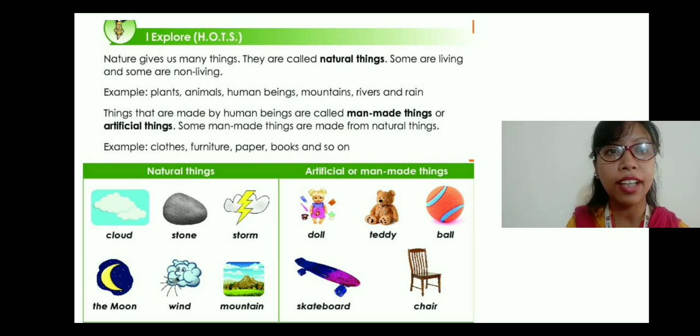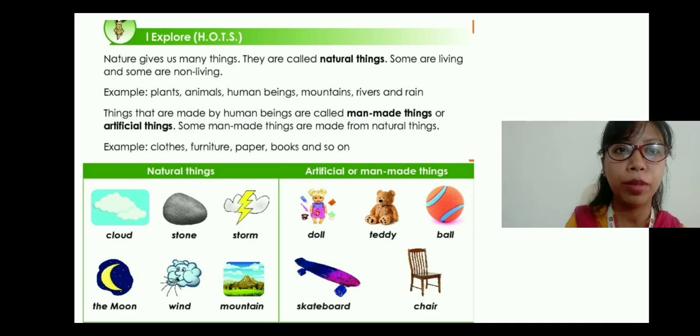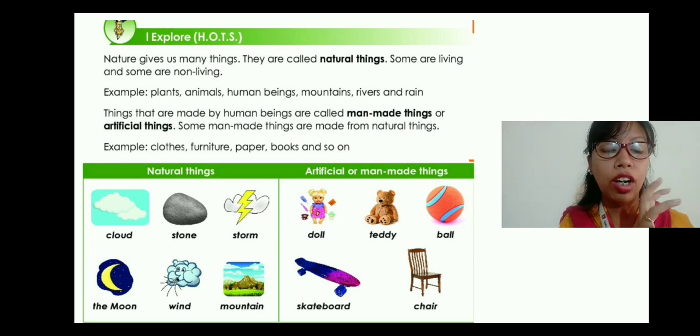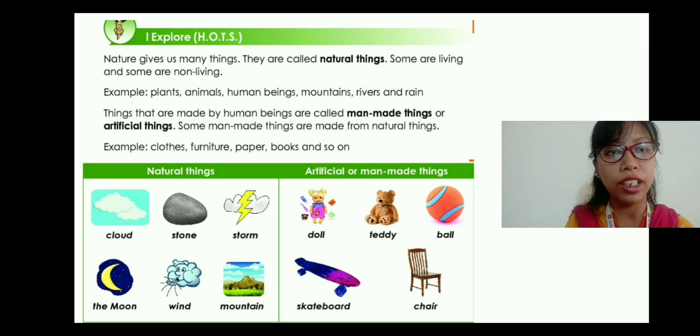Some man-made things are made from natural things. For example, clothes, furniture, paper, books and so on. Now furniture, wooden furniture, the wood is taken from nature, right? But though it is taken from nature, it is a man-made thing. The raw material has been taken from nature, but the design has been given, the other things have been added to it by man. Therefore, it is a man-made thing.